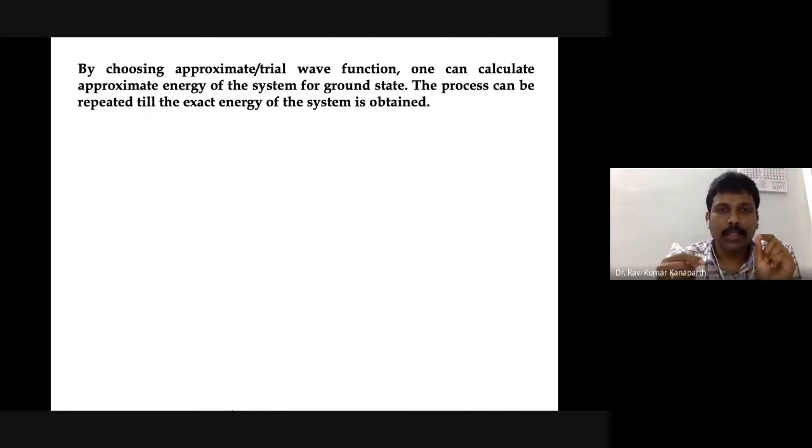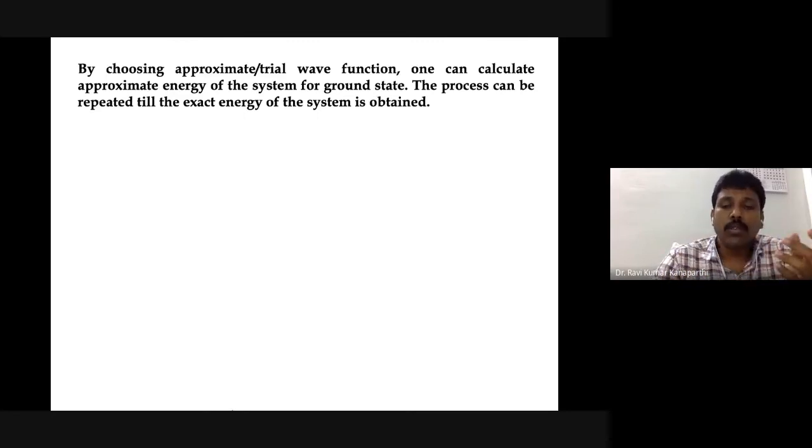So we start with a trial wave function. We compute the energy of the system, and then we compare it with the ground state energy. If it is matching, well and good. Otherwise, the output energy that we have obtained is fed back into the system. Again we calculate, trying to improve the guessed energy of the system. We repeat the process several times, in an iterative manner. So this is the overall idea of the variation method.